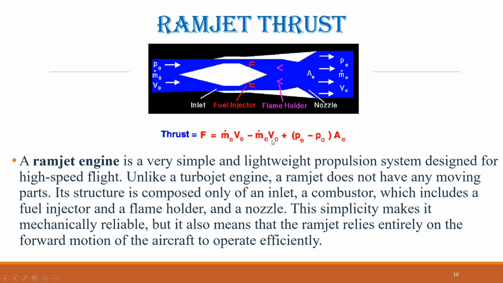In a ramjet, the exit velocity is supersonic, and the exit pressure is influenced by the ratio between the nozzle throat area, the narrowest part of the nozzle, and the nozzle exit area. Only under a specific design condition will the exit pressure match the free stream static pressure.